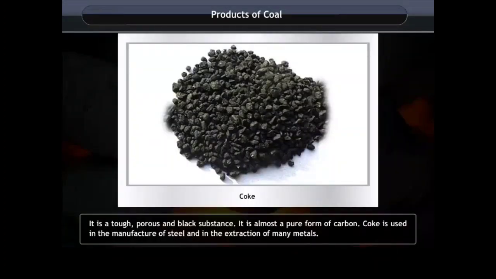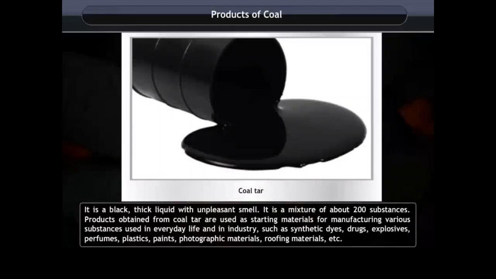Coke. It is a tough, porous and black substance. It is almost a pure form of carbon. Coke is used in the manufacture of steel and the extraction of many metals. Coal tar. It is a black, thick liquid with an unpleasant smell. It is a mixture of about 200 substances.